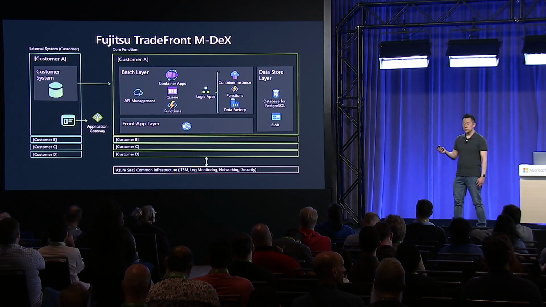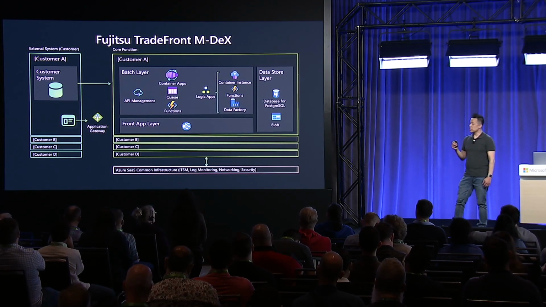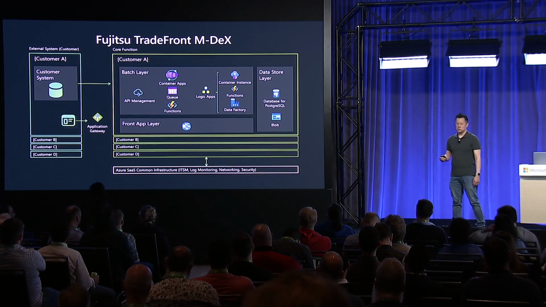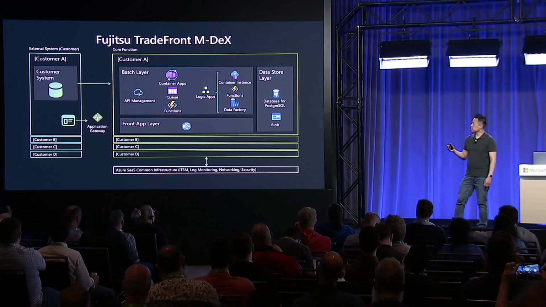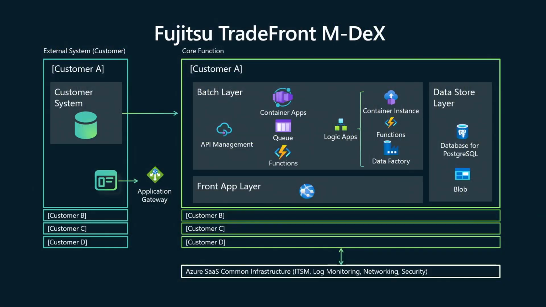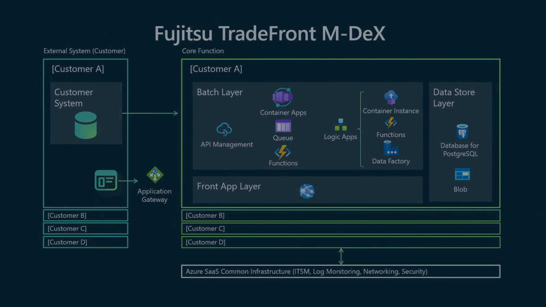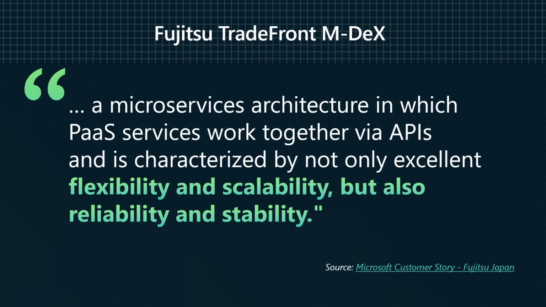And when we talk to our customers, we're finding that they're building applications using a combination of components. This is a great example here from Fujitsu. For each microservice that they're building, they're actually picking the best Azure service for the job. And when they do this, what they found was that their application was more resilient, more scalable, and easier to manage, which was exactly what they were looking for when they adopted a cloud-native approach.